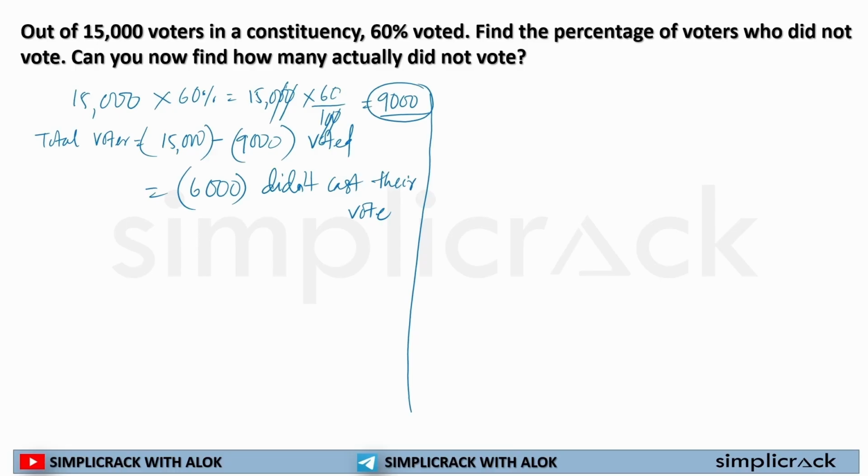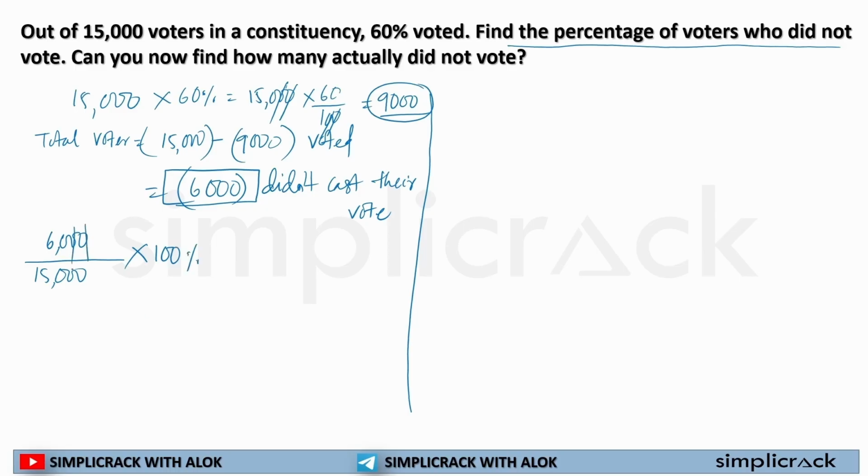Now I have to find out the percentage, because it is asked to find the percentage of voters who did not vote. From the first slide, what I learned is that I always have to put the total number in the denominator. My total number was 15,000, and the given number of voters who did not vote is 6,000, and I have to multiply with 100%.